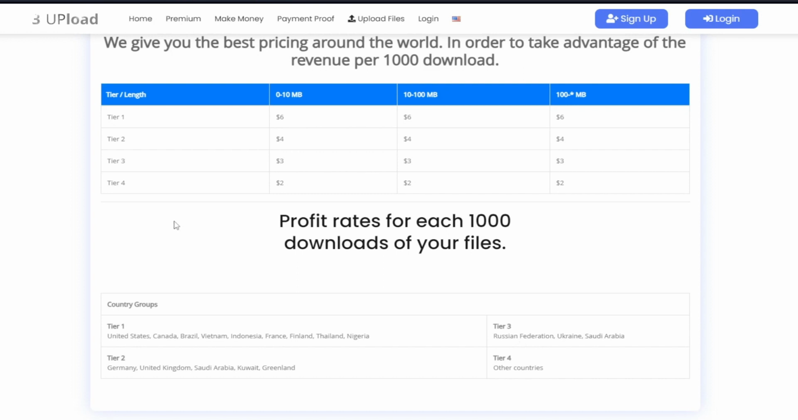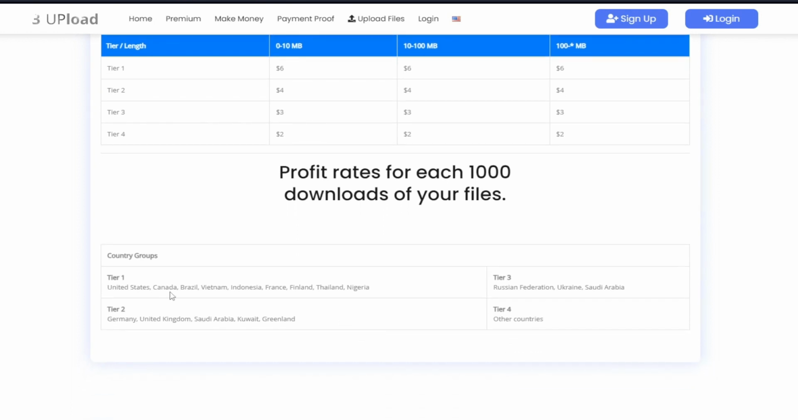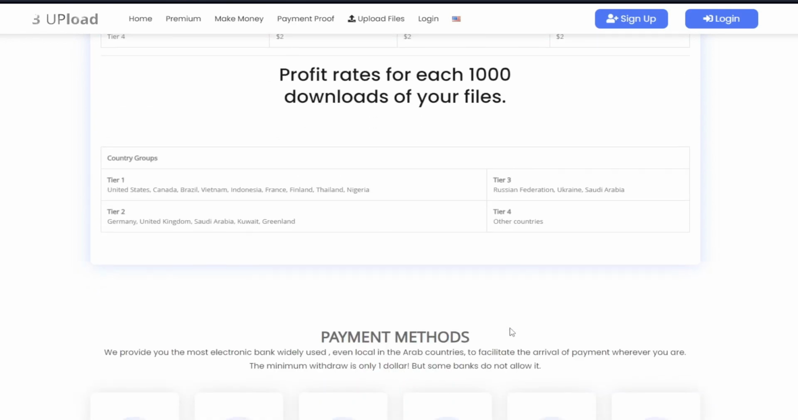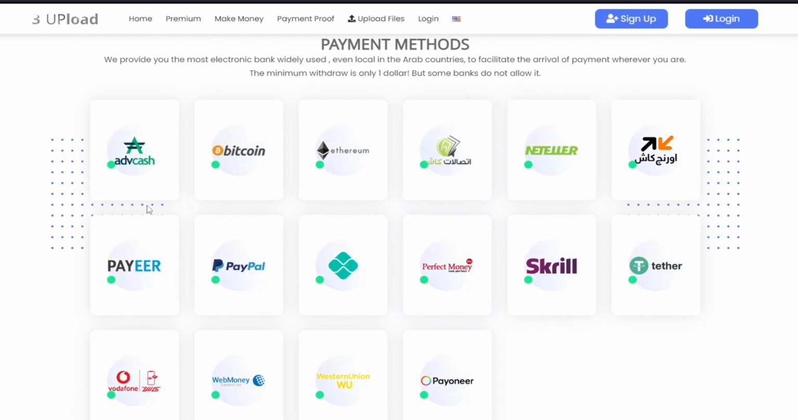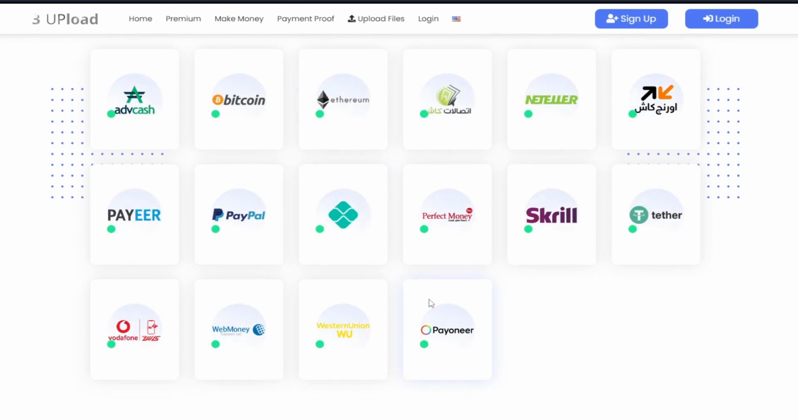And lastly, we get the tier 4, which is other countries, which is basically not specified right here. But if you don't see the country right here, most likely it's in the tier 4 category. So you can go ahead and see the payment methods that they have right here. They have Avcash, Bitcoin, Ethereum, PayPal, Perfect Money, Skrill, Tether, WebMoney, and Pioneer.